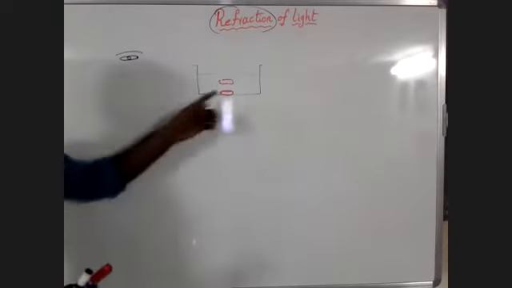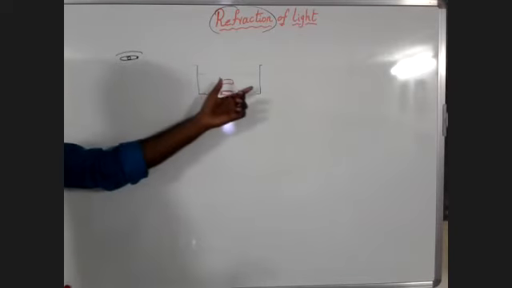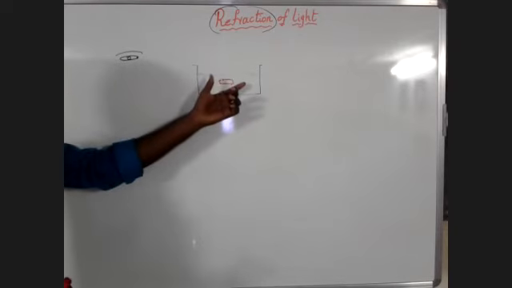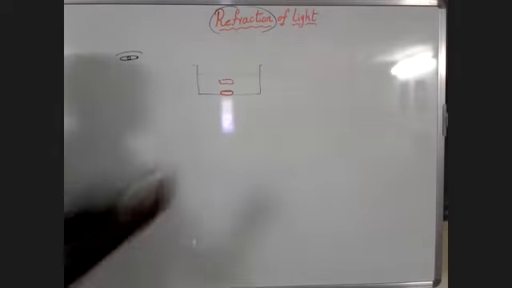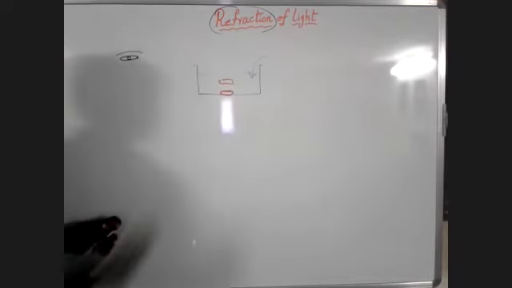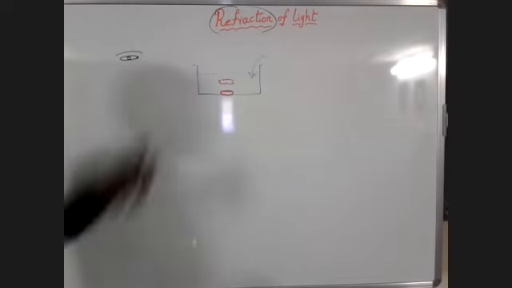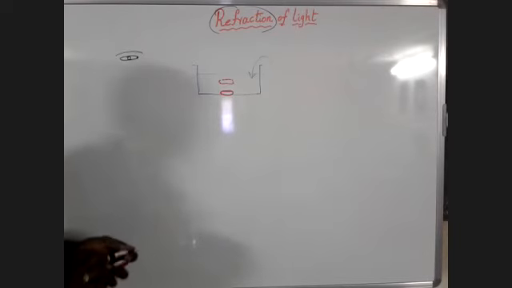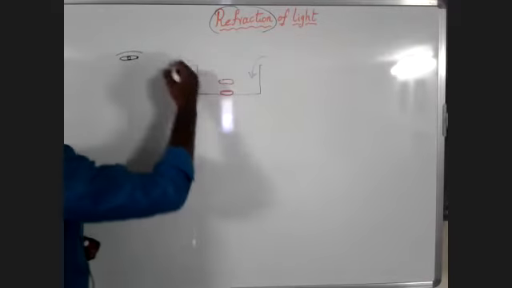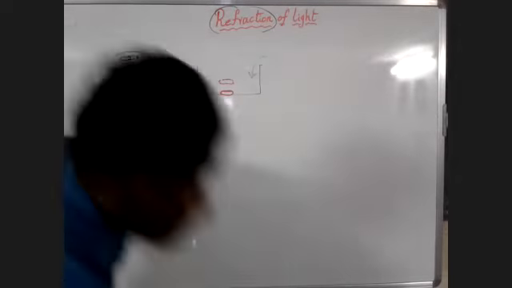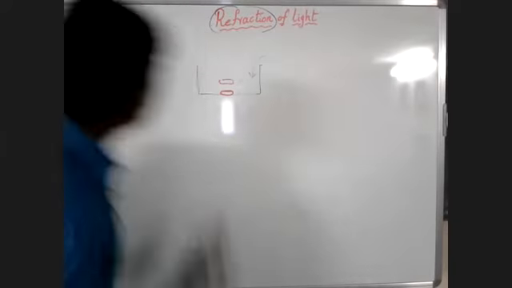Before we pour the water inside the glass tumbler, we cannot see the coin. When your friend pours some water, then you are able to see the coin. How does this happen? I will explain. Draw a light ray from your eye. Draw a light ray from the object here.